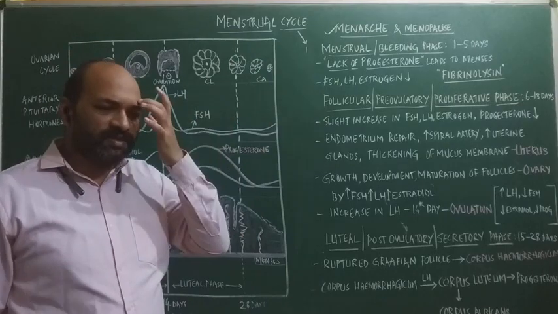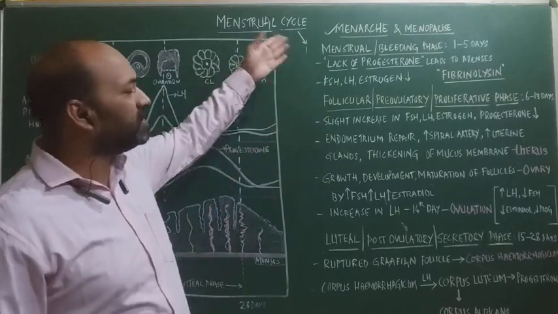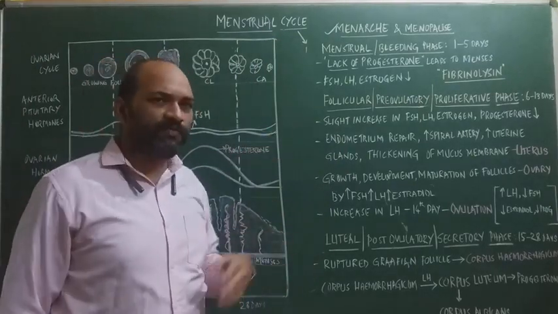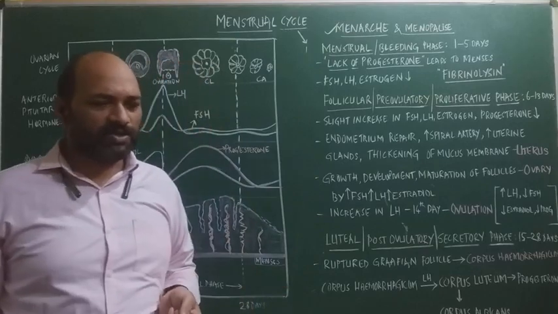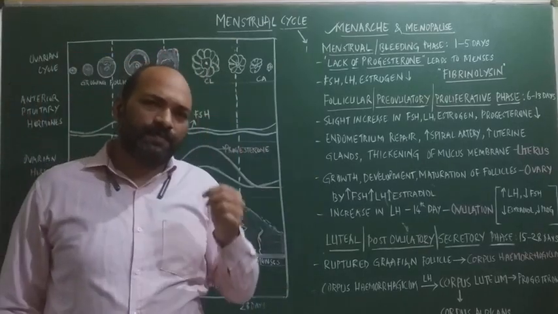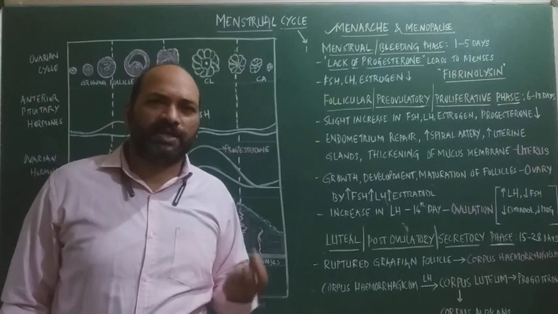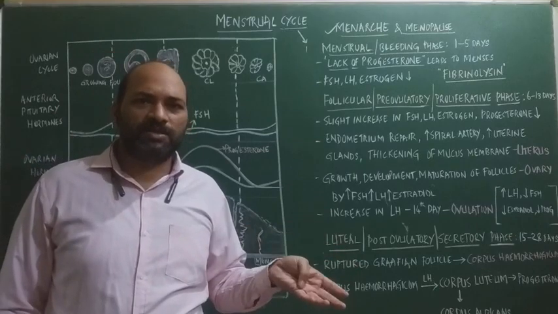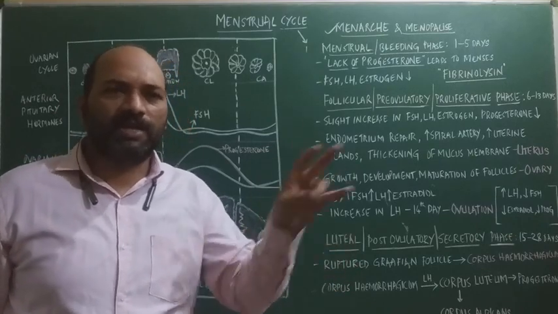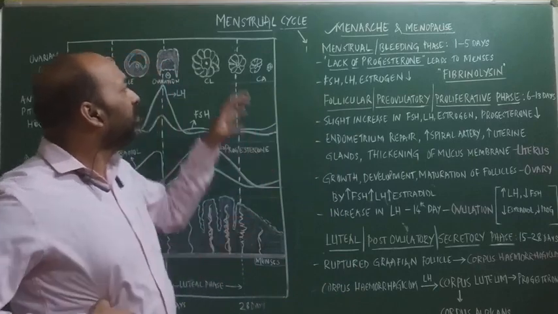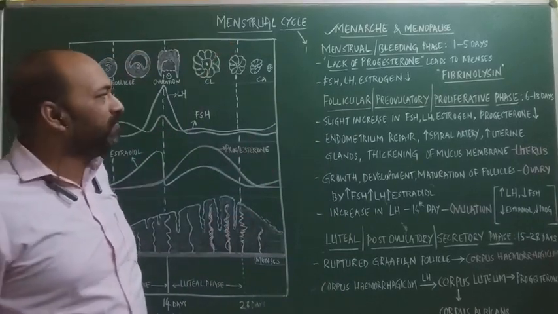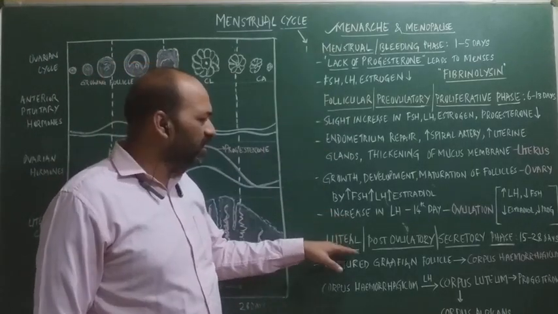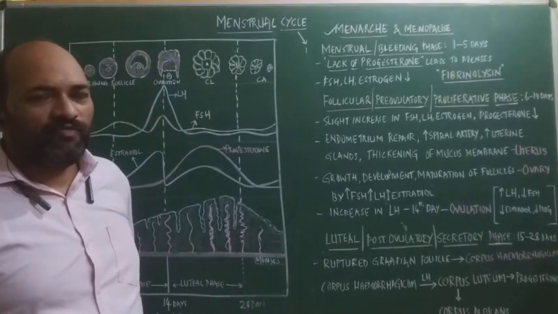Whereas the number of phases, if you consider, both are the same in the menstrual cycle as well as in the estrous cycle, where there are 4 phases. In the estrous cycle, the phases are proestrus, metestrus, estrus and diestrus. Whereas in the menstrual cycle which occurs in primate females, there is the menstrual phase, the bleeding phase, thereafter the ovulatory phase, and the last one is the post-ovulatory phase.